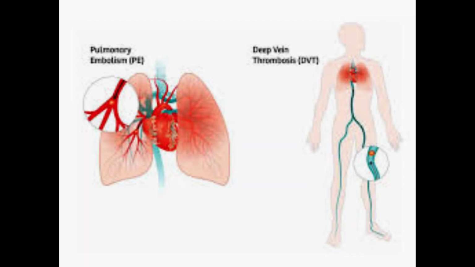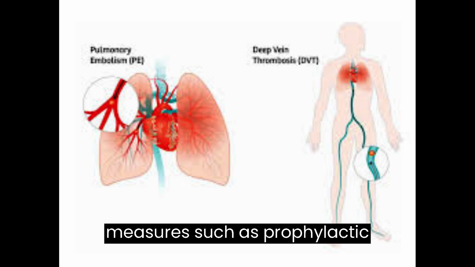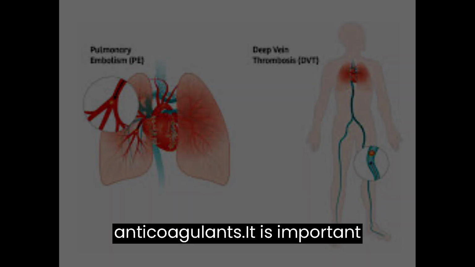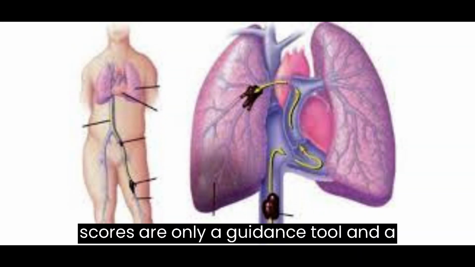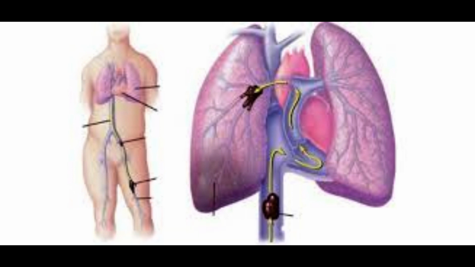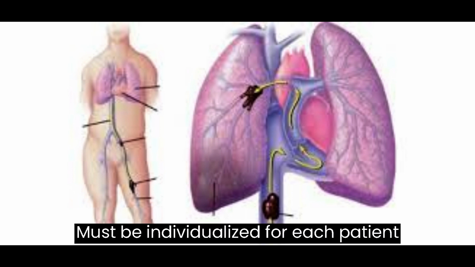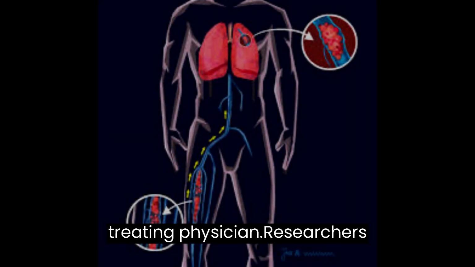Patients with the highest risk score are considered at high risk and may benefit from preventive measures, such as prophylactic anticoagulants. It is important to emphasize that these risk scores are only a guidance tool and the final decision on the need for anticoagulant prophylaxis must be individualized for each patient and taken in conjunction with the treating physician.